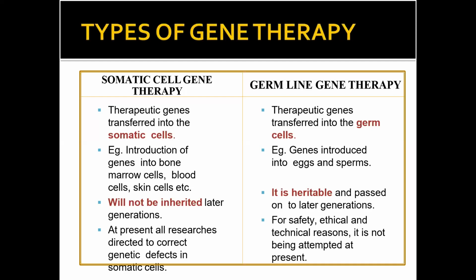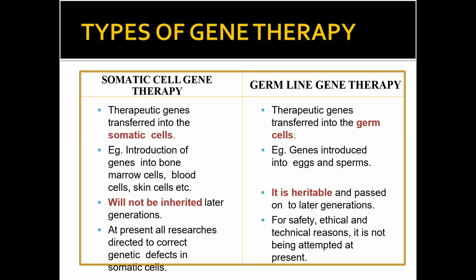Now, when genes are introduced into the germ cells, it is called germ cell line therapy. In somatic therapy, genes are introduced into bone marrow, blood, skin cells, etc., and will not be inherited later.